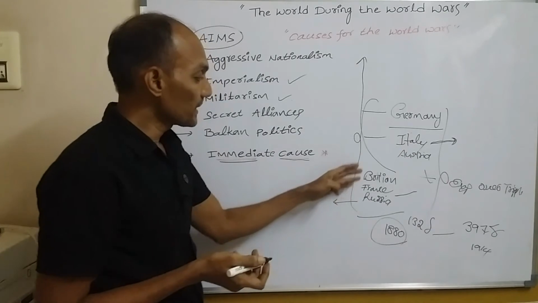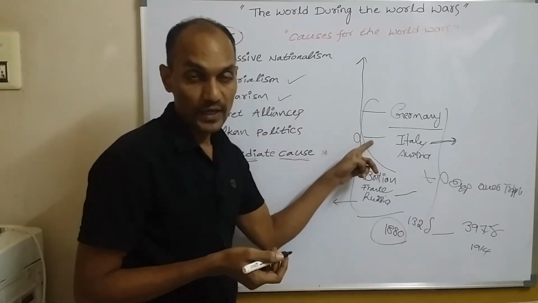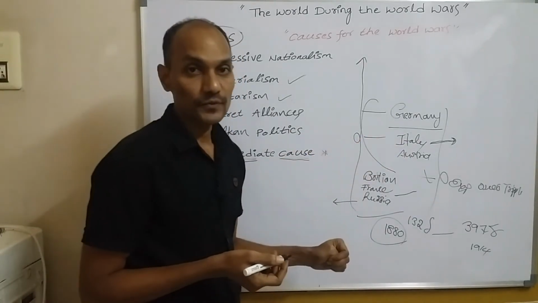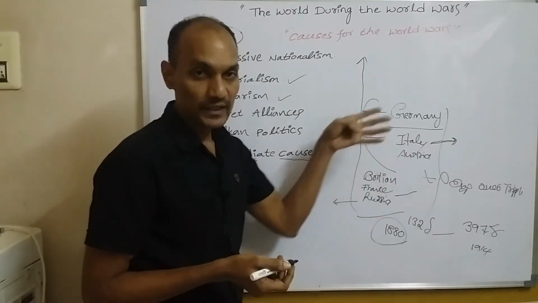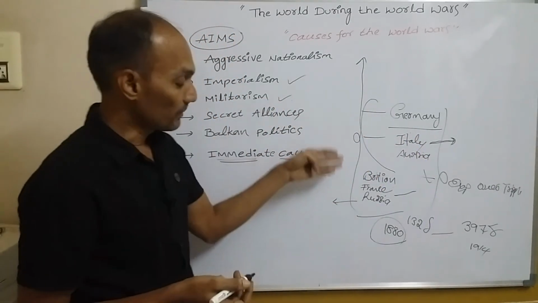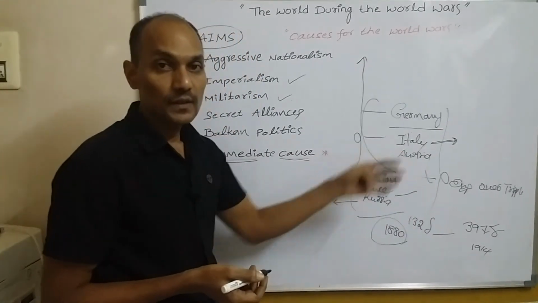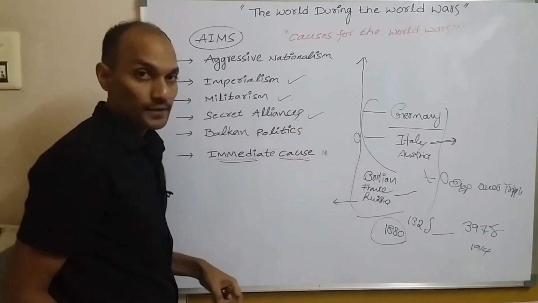So why? That means they believe that militarism is the best way to ensure security and also to solve all problems. So that's why they increased all activities, for example in military expenditure and also in army strength. And here, secret alliance.